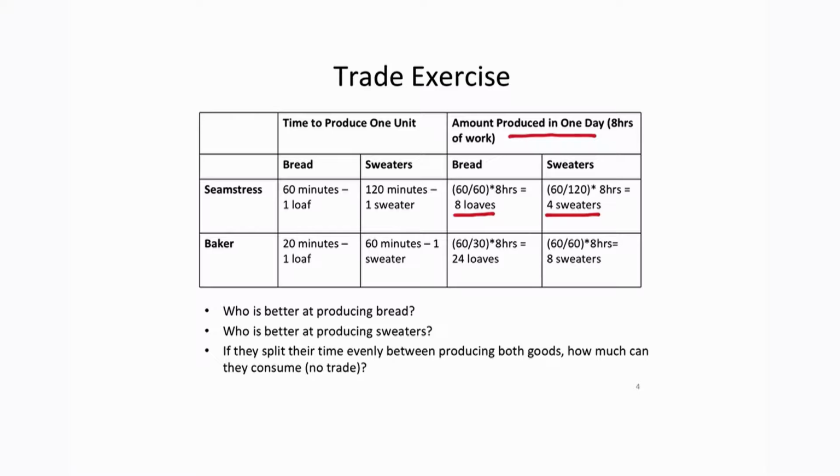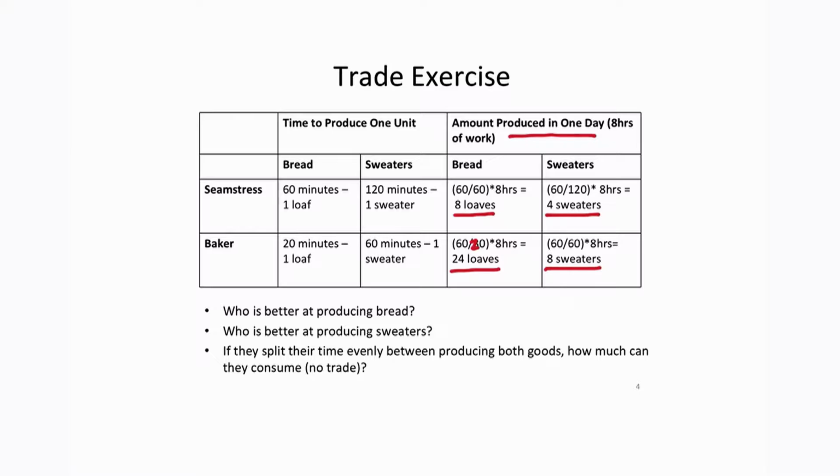For the baker, it takes him 20 minutes to produce one loaf of bread. So we take 60 divided by 20, multiplied by 8 hours, and that gives us 20 loaves of bread. It takes him 60 minutes to produce one sweater, so he can produce 8 sweaters in an 8-hour day.